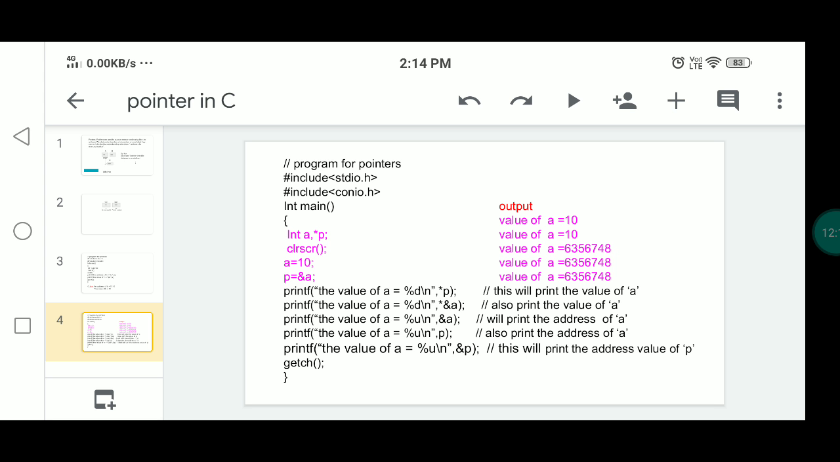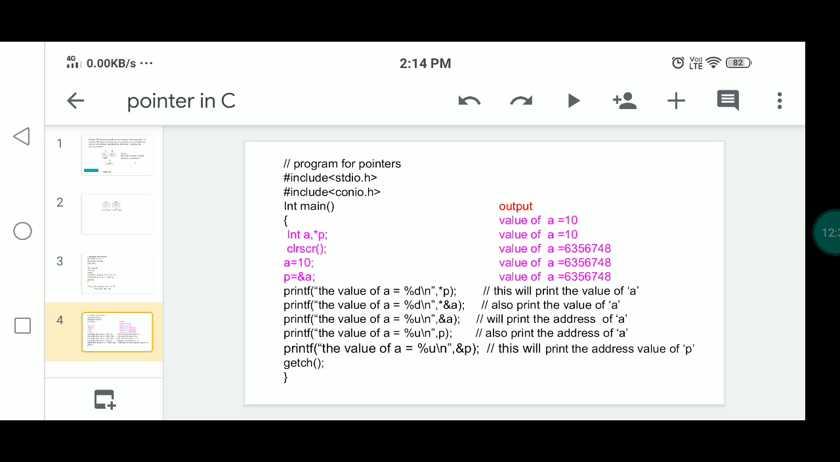The disadvantages are: we can access restricted memory areas using these pointers. If sufficient memory is not available during runtime for the storage of pointers, the program may crash. Pointers are slower than normal variables.